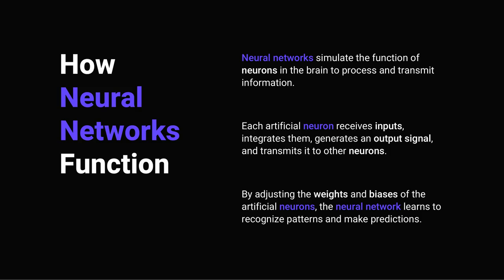Neural networks simulate the function of neurons in the brain to process and transmit information. Each artificial neuron receives inputs, integrates them, generates an output signal, and transmits it to other neurons. This process allows the neural network to learn from data and make predictions. During training, the network is presented with input data and corresponding labels, and the output of the network is compared to the true labels using a loss function. An optimization algorithm is used to adjust the weights and biases of the artificial neurons to minimize the loss, allowing the network to make more accurate predictions over time.